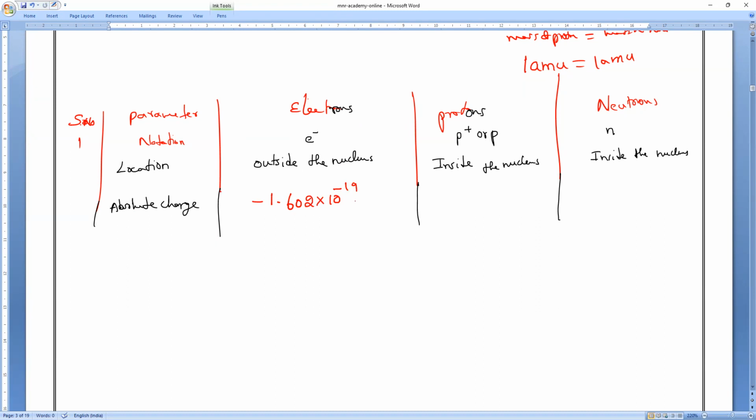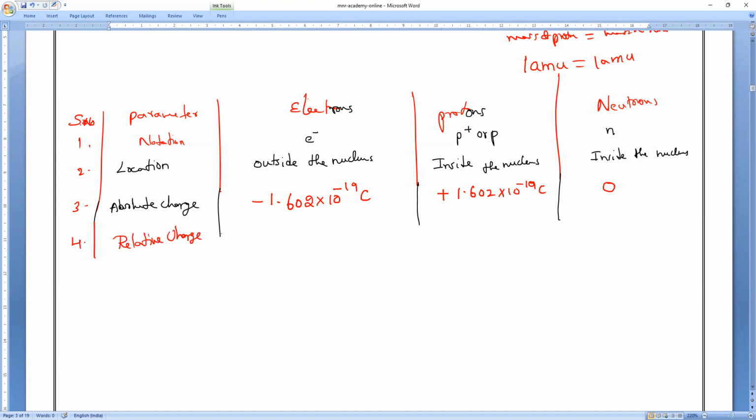No problem. Minus 1.602 into 10 power minus 19 coulomb. What is the charge of proton? Plus 1.602 into 10 power minus 19 coulomb. What is the charge of neutron? No charge. Neutron, no charge. Next, relative charge.